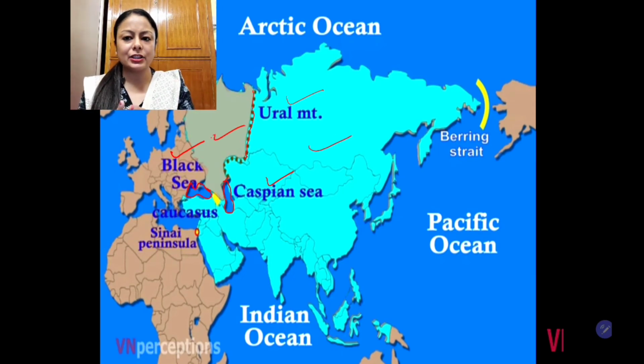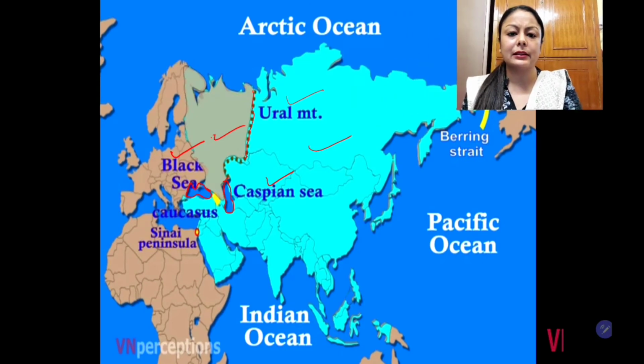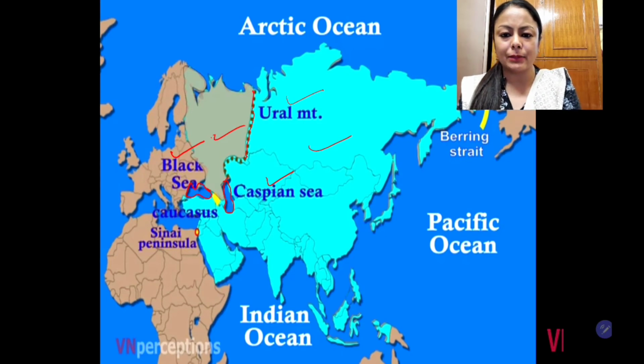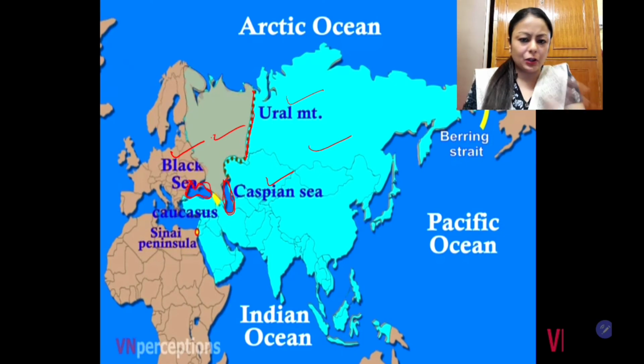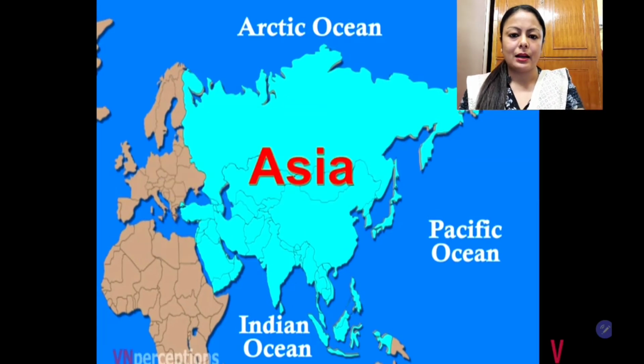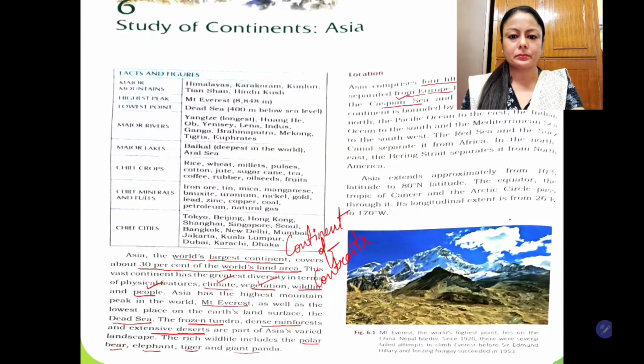Now Europe and Asia are a single geographical unit. I have told you, Europe and Asia are a single geographical unit. They are connected. They are not separated by any large water bodies. But yet there are small physical features like mountains and small water bodies. They form a natural boundary between these two continents. I hope students this is clear.